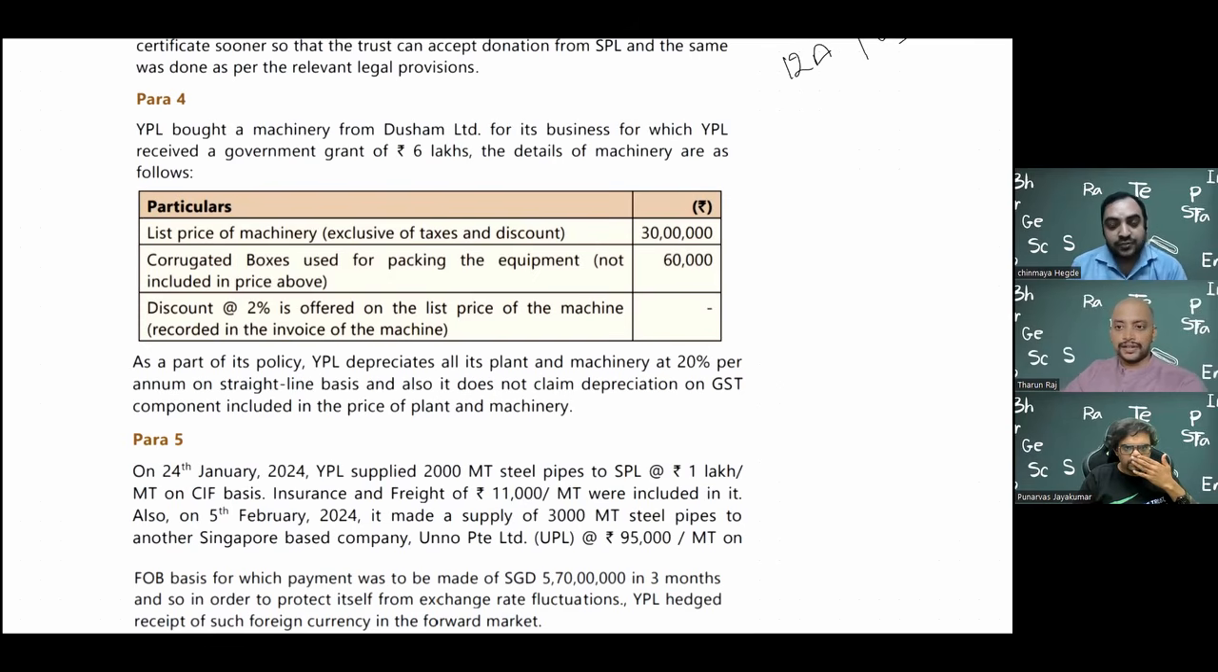I think Tharun sir can explain first, then I'll put the FR element of it. So first, from the GST perspective, YPL bought the machinery from Dusham Limited. Dusham Limited is the seller, YPL is the buyer for its business, for which YPL received a government grant of 6 lakhs. So here, the seller has not received the grant, the buyer has received the grant. Therefore, from the GST perspective, there is no issue.